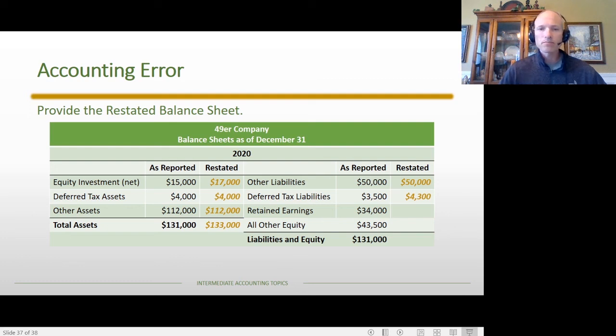And then for the last two, hopefully you remember that there is a change to the retained earnings account, but there would not be a change to any other equity accounts. And so the $35,200 and the $43,500, of course. The $35,200 is the increase of $1,200 compared to the original balance of $34,000. All right, I think